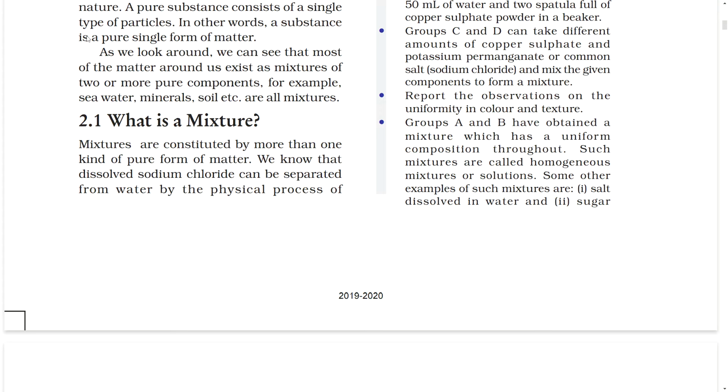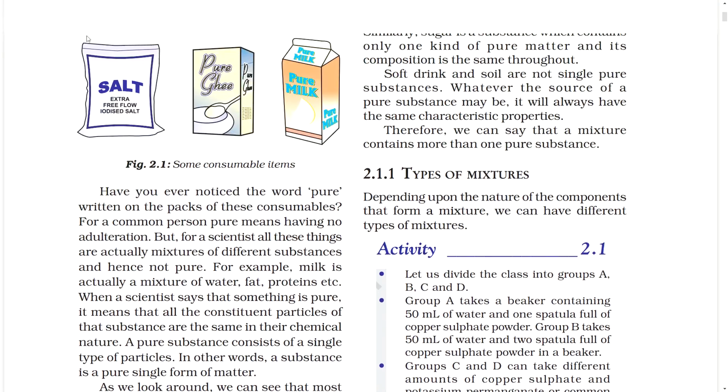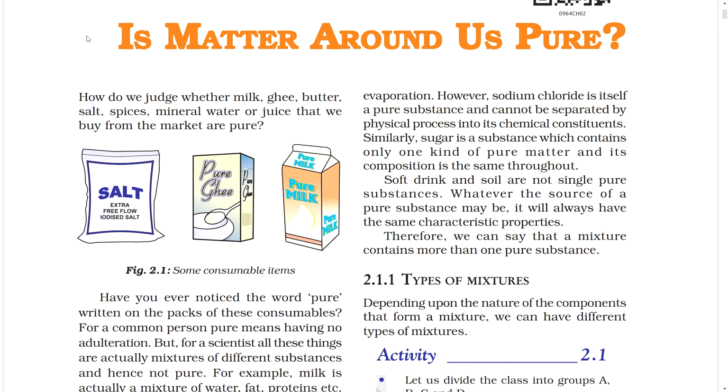2.1 What is a mixture? Mixtures are constituted by more than one kind of pure form of matter. We know that dissolved sodium chloride can be separated from water by the physical process of evaporation. However, sodium chloride is itself a pure substance and cannot be separated by physical processes into its chemical constituents.